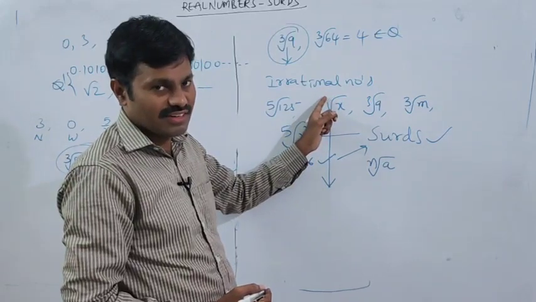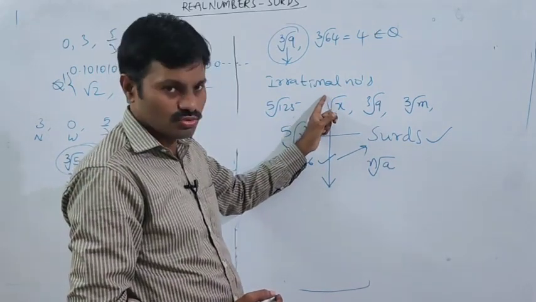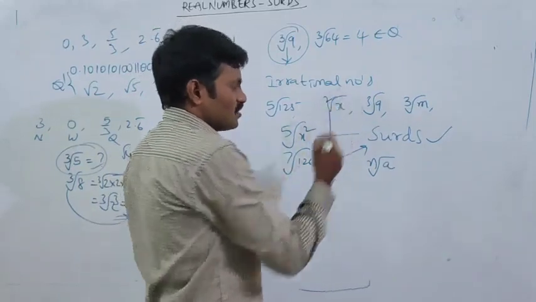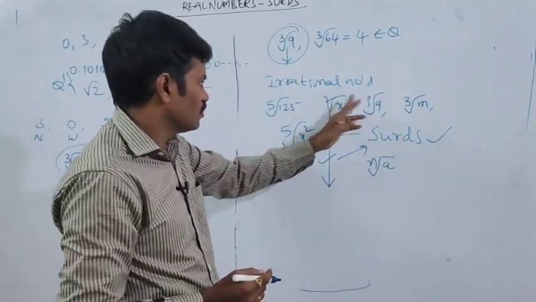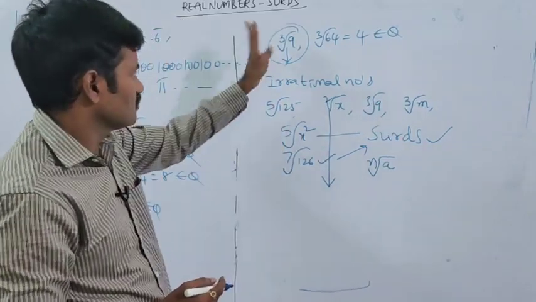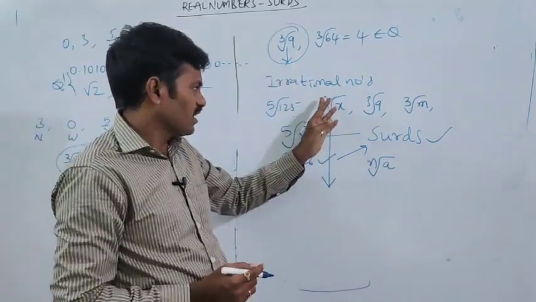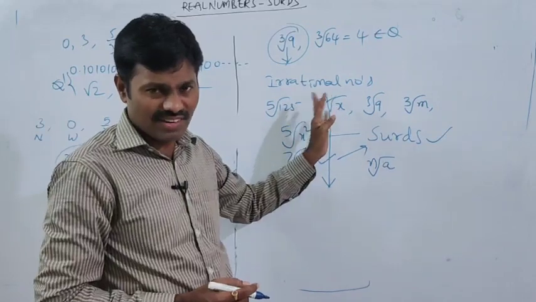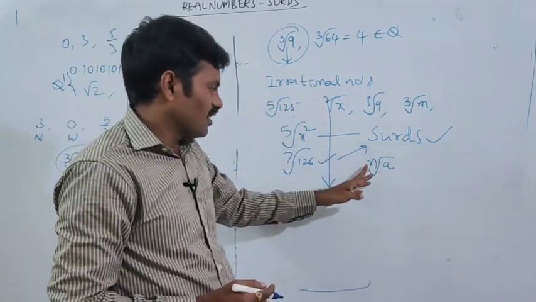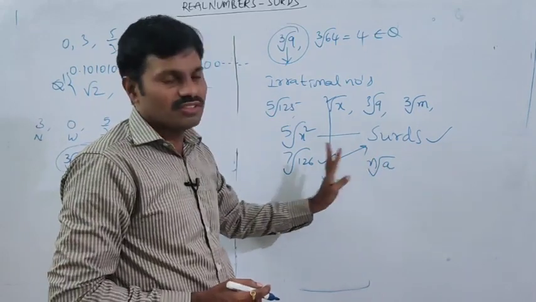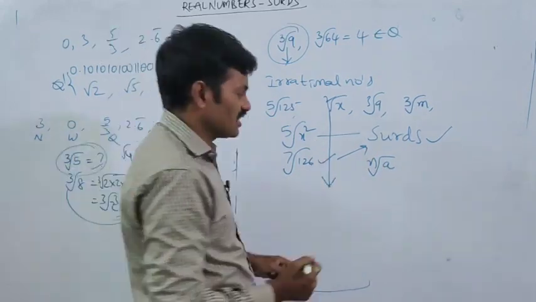In 8th class we have learned square roots and cube roots. The number is 2. So what is the nature of the value of n here? 2, 3, 5, 7, something. Is there any negative number here? Is there any 1 here? No. So the value of n is always positive, and greater than 1.